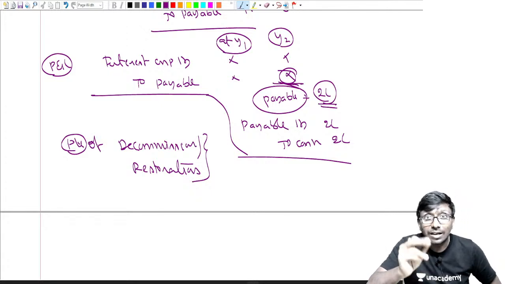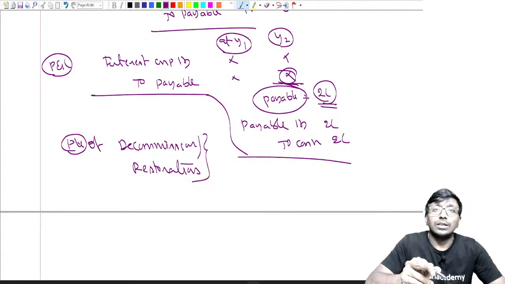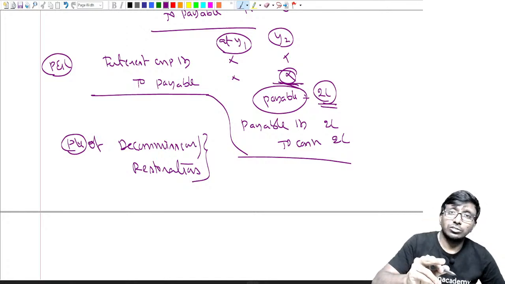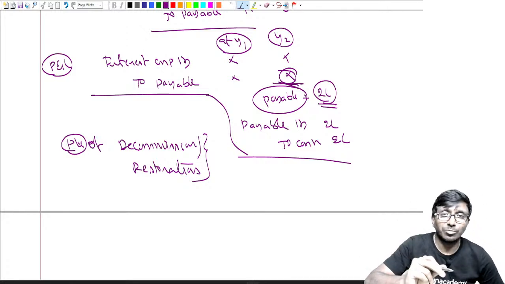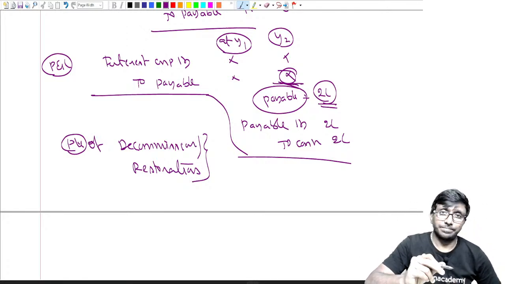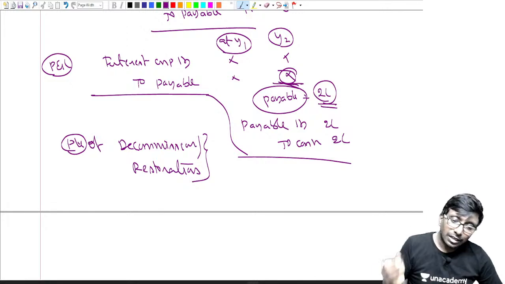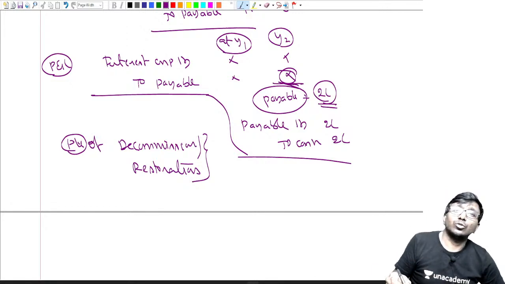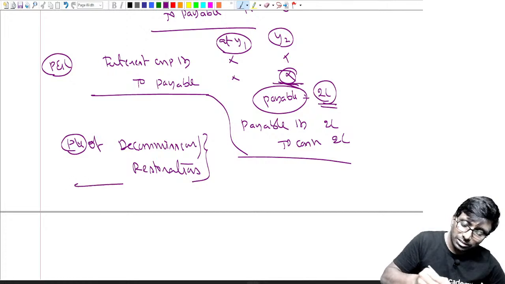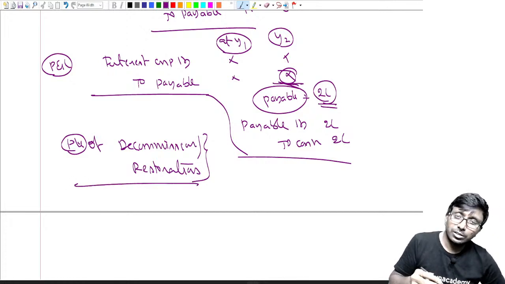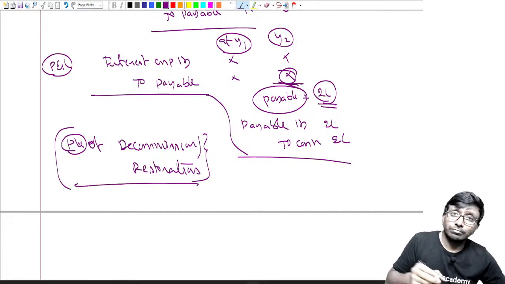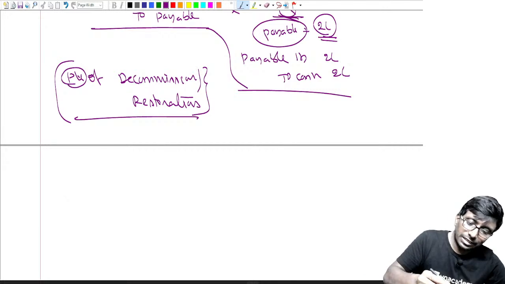It is directly attributable to PPE. Correct. Now, because you have got the machine, because the machine has been installed here, that's why this responsibility has come to you. Got my point? Yes. Now, under that circumstance, what are we supposed to do?